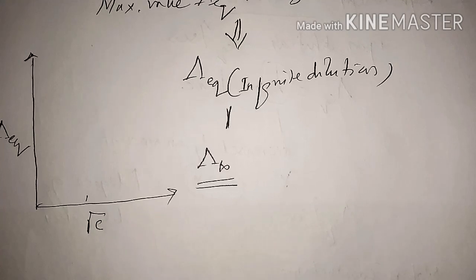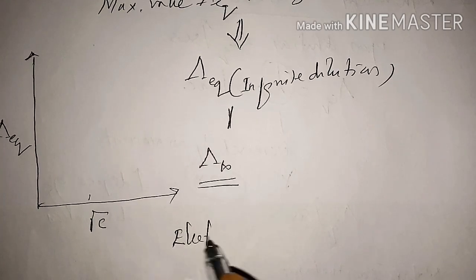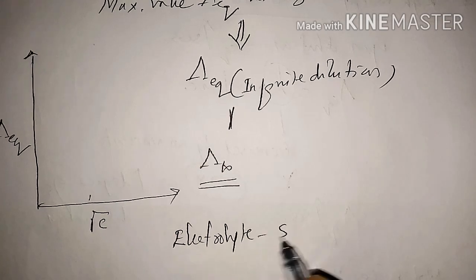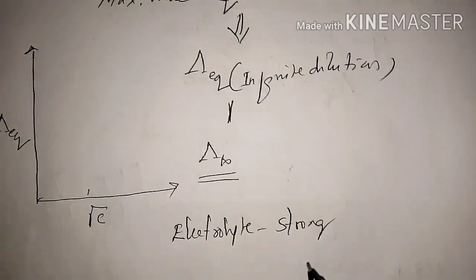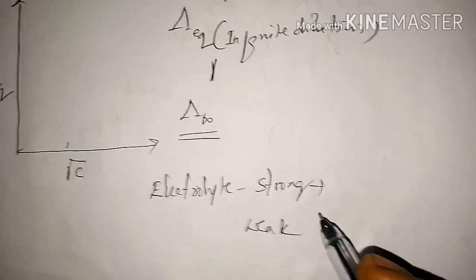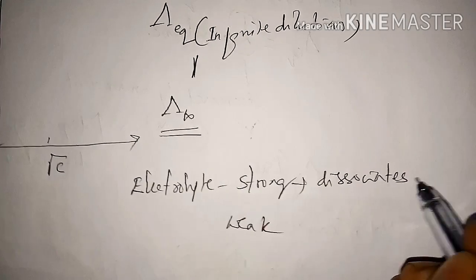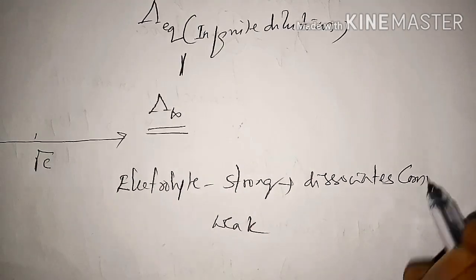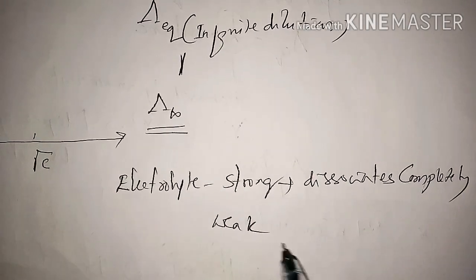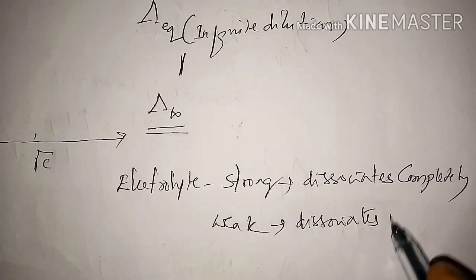Now we have two kinds of electrolytes. One is a strong electrolyte, another is a weak electrolyte. A strong electrolyte dissociates completely. A weak electrolyte dissociates partially.